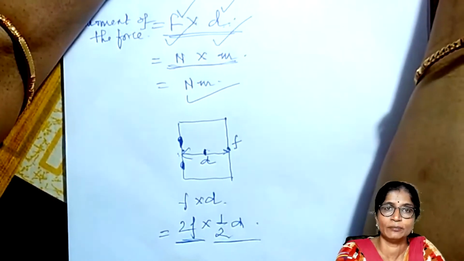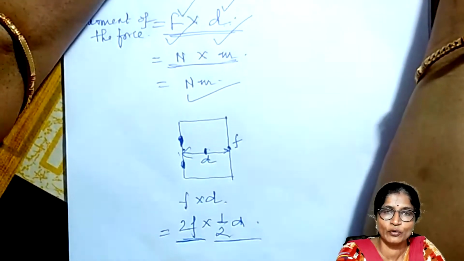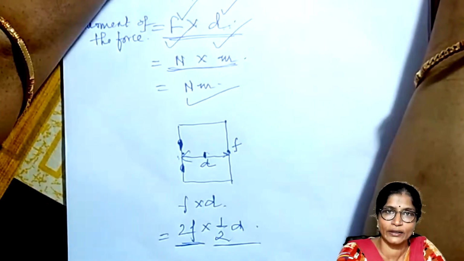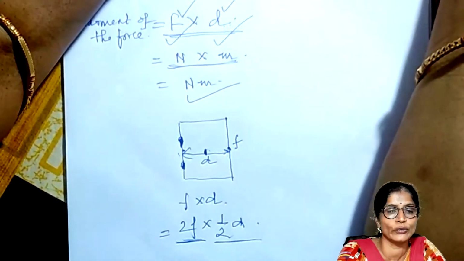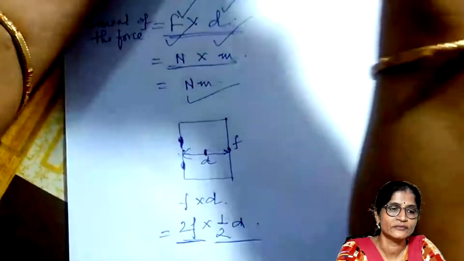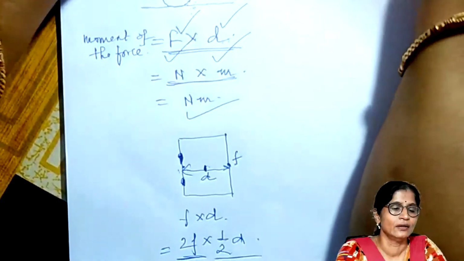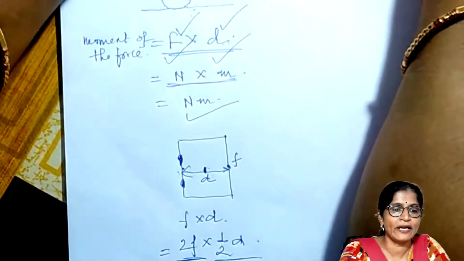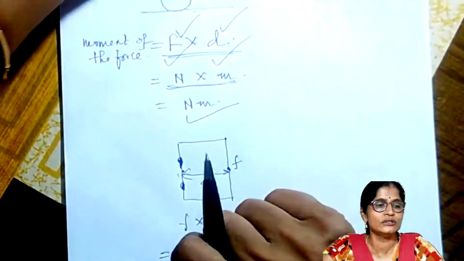If that handle is, suppose, nearby the pivot, then it's very difficult to rotate. You have to apply more force to rotate that one. Other examples are the spanner. A spanner is used to tighten or loosen a nut.